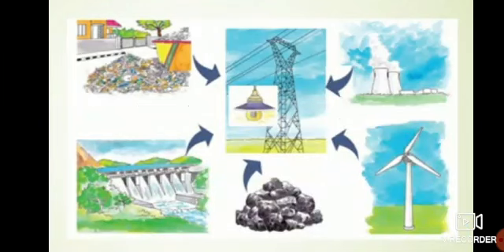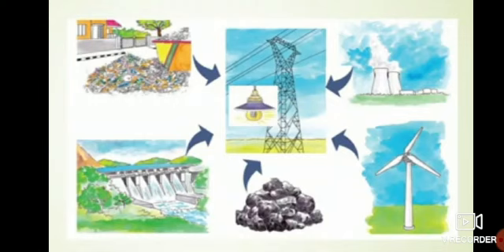Now observe this picture. Can you see some of the arrows? What is the main part over here? Can you notice? It's the electricity. Okay. With what help do we generate electricity? Can you see the diagrams side by side? Yeah. So the coal is also used to generate electricity.